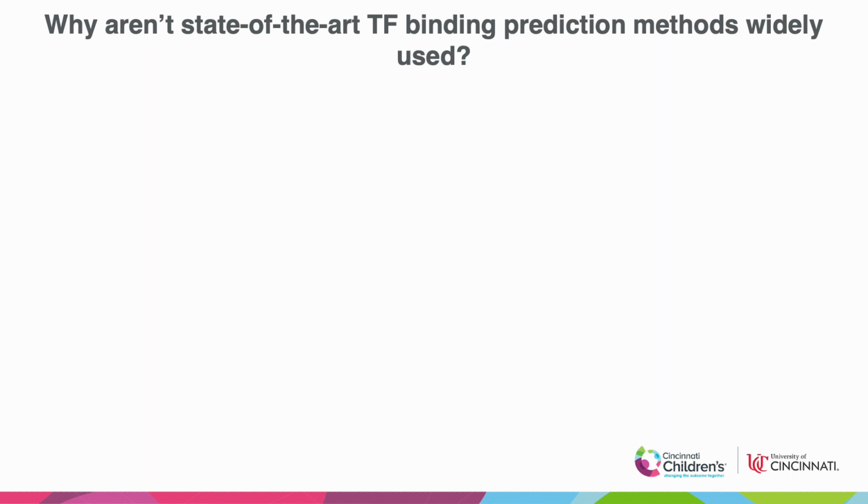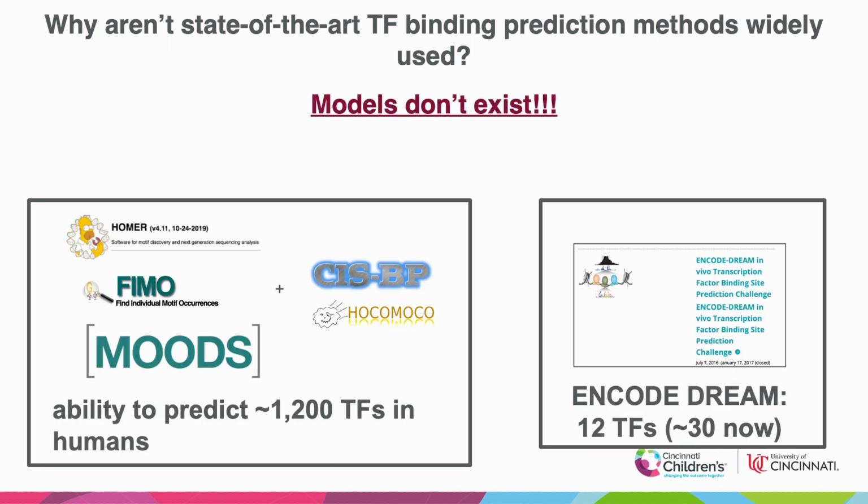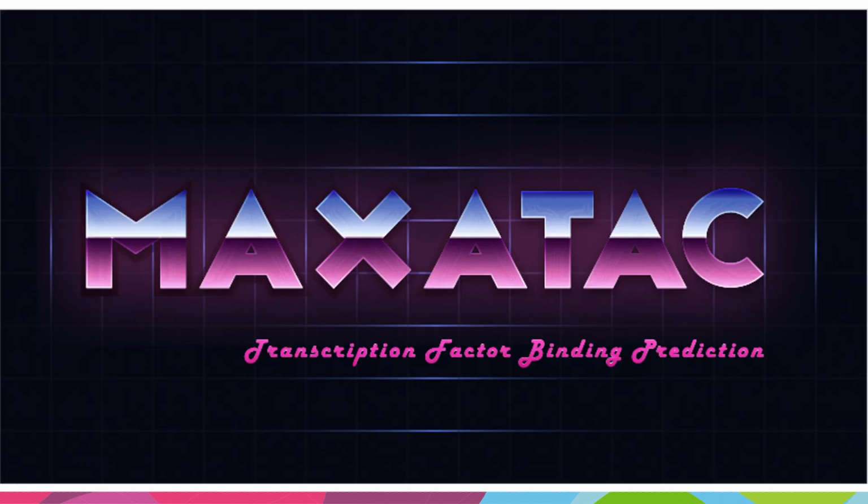Despite new methods being developed, why aren't state-of-the-art transcription factor binding predictions widely used? It's simply because models don't exist. If you make predictions using transcription factor motifs, there's a catalog of about 1,200 known human motifs available, compared to the 12 transcription factors that can be modeled by state-of-the-art methods.